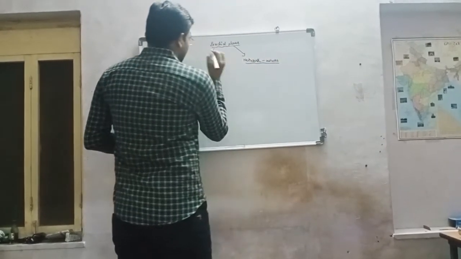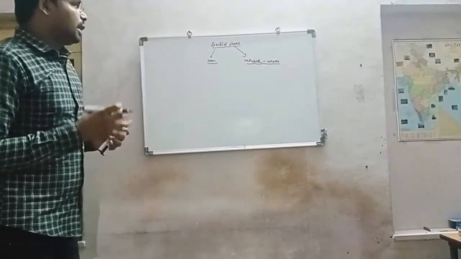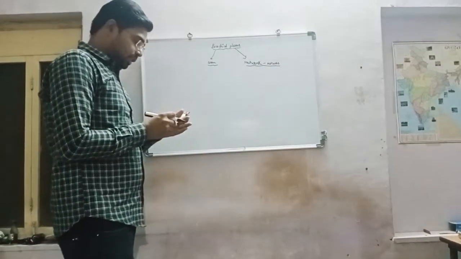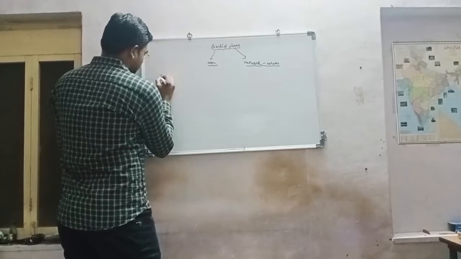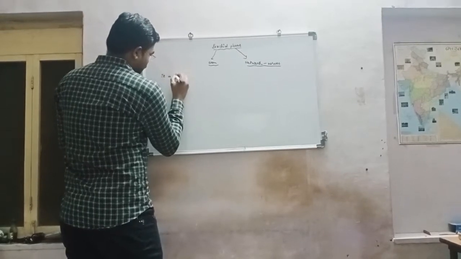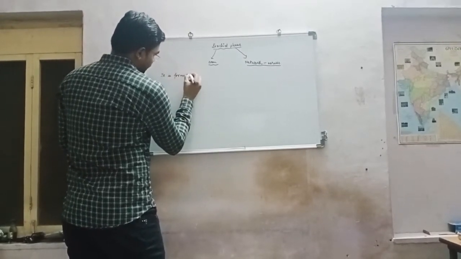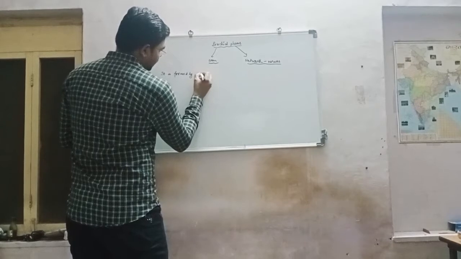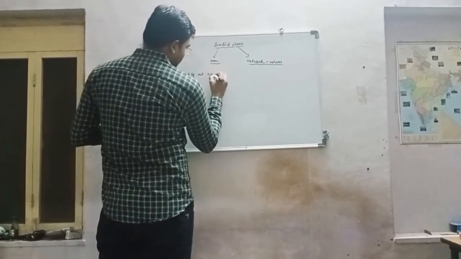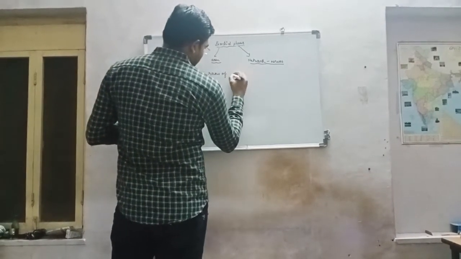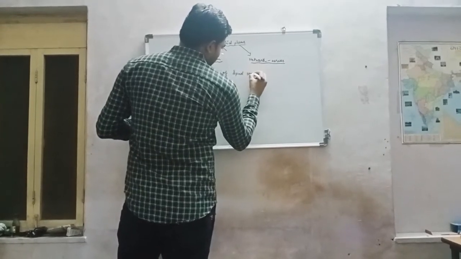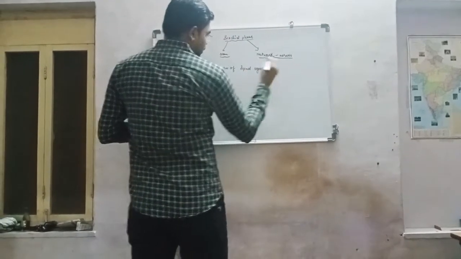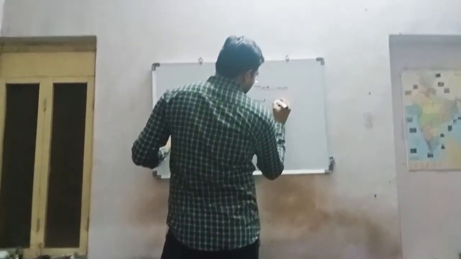Now, the location or the definition of the brachial plexus: it is formed by the anterior rami of spinal segments, which segments?